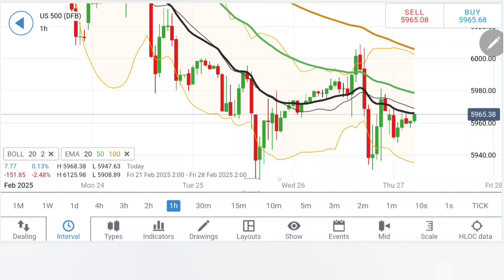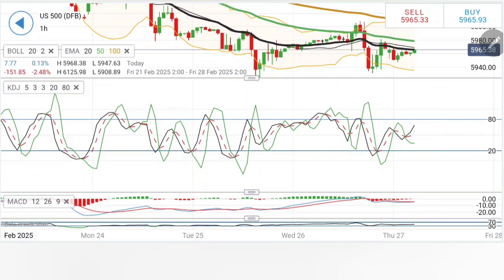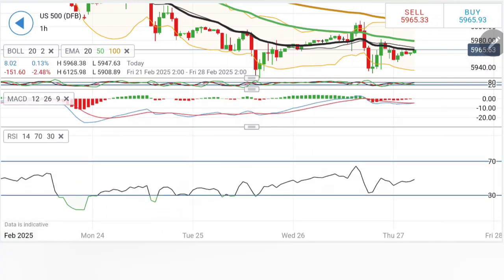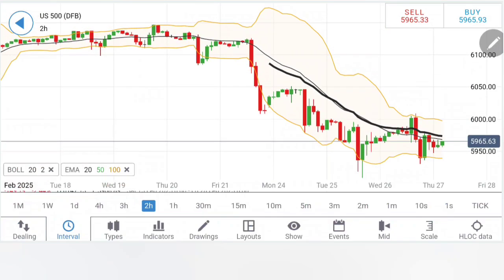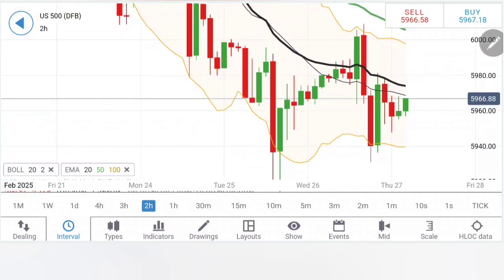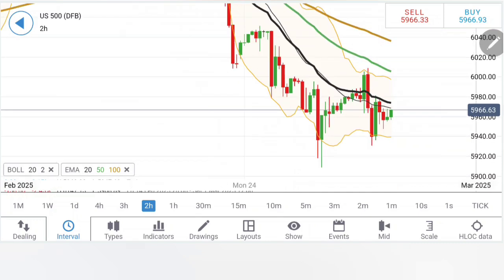Yes, it can show you swings as well. Hitting the highs, we can see a reversal. Stochastic rising, MACD willing to converge, crossover for the buys. The RSI is rising, signs are supportive for further rise. On the two-hour chart, the observation is quite similar. You can find out the resistance offered here, and this complete zone between 5972 and 5980 is going to remain a pretty strong resistance here for the day.